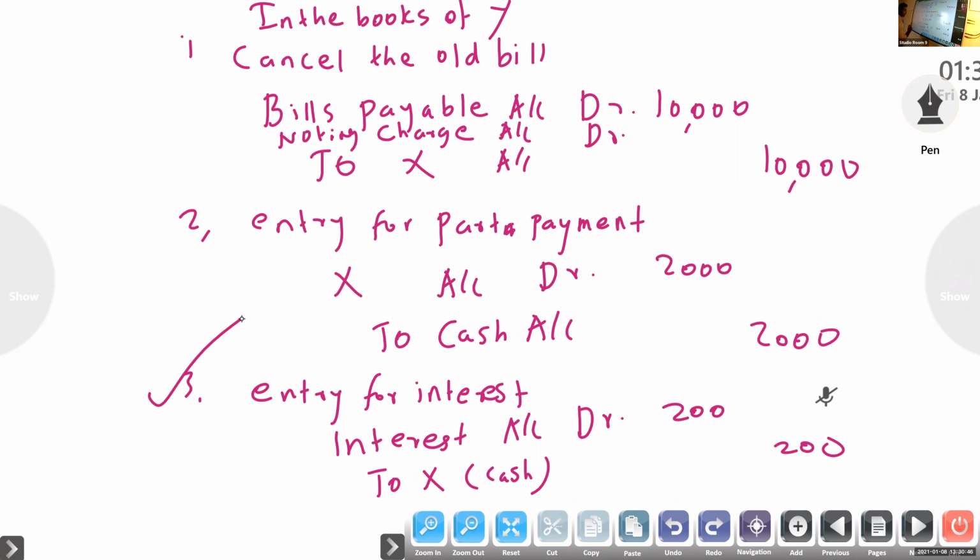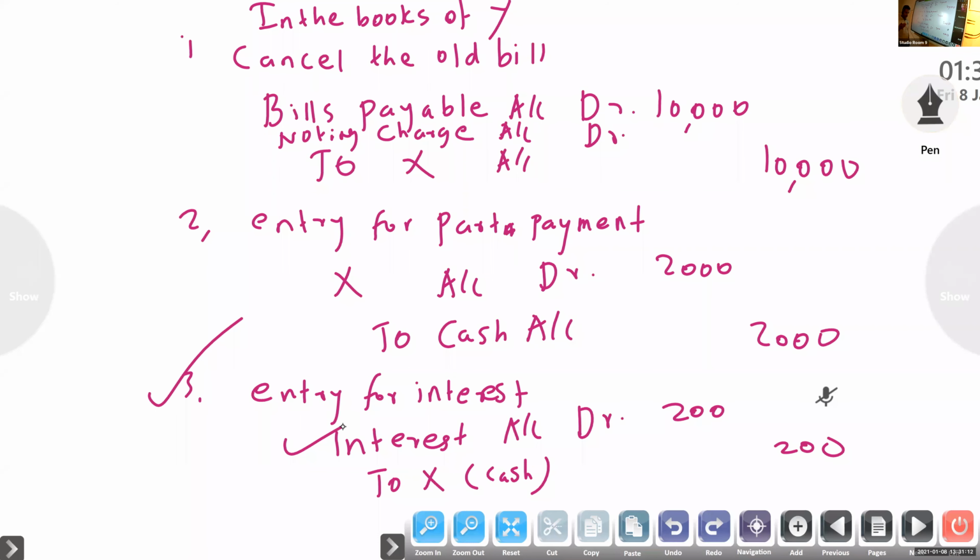But in the books of the drawee, he has to give interest. So in the books of Y, interest is his expense. That's why debit: interest account to X. Suppose we give cash, interest paid in cash. What is the entry? Interest account to cash.